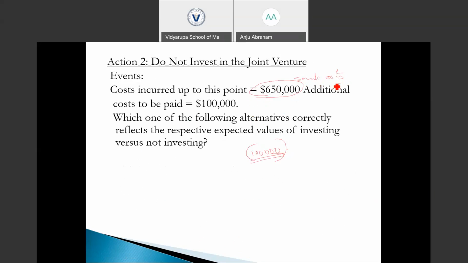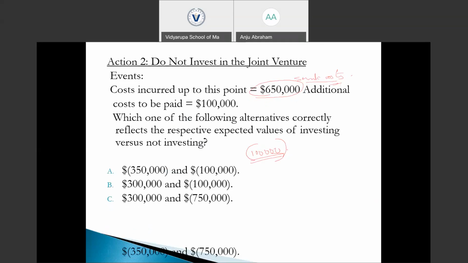We could not reverse this decision. So the expected cash flow from investing is 300,000 and the expected cash flow from not investing is negative 100,000. Among the four options, the option that correctly says this is option B, 300,000 and 100,000 outflow.